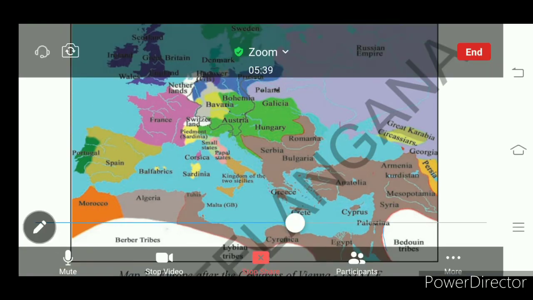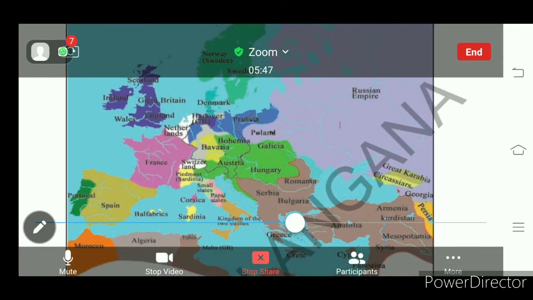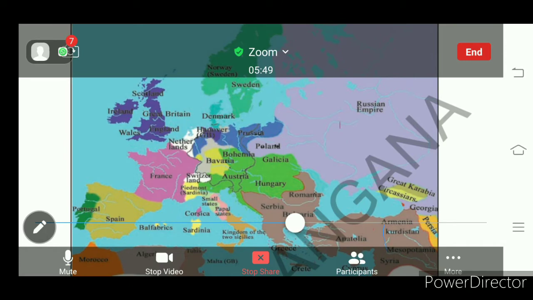This Europe map, what do you see here? There are several kingdoms, right? Can you show me here Germany? There is no Germany in this map. In place of Germany, you will identify here several kingdoms.